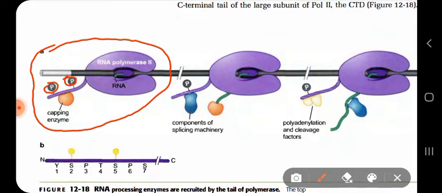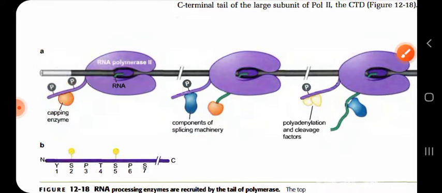So this figure shows various enzymes which are needed for RNA processing, and those enzymes are the capping enzyme, then the component of the splicing machinery, this blue one, then polyadenylation factors which are needed for polyadenylation, addition of adenine residues at the 3' end of the RNA.